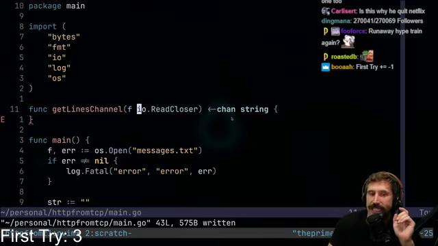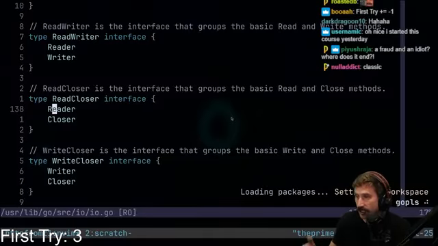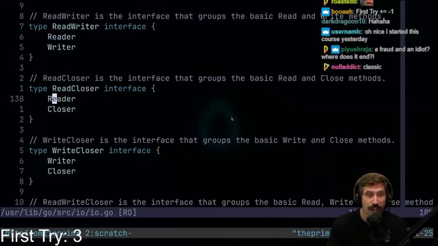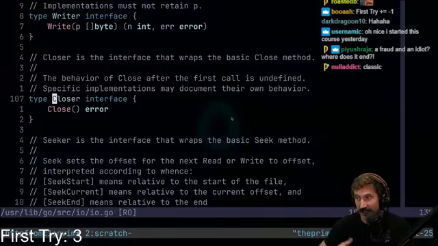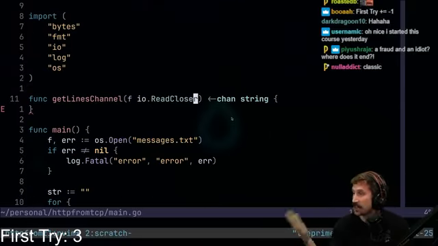Notice that we're using a ReadCloser here. For those that aren't familiar, a ReadCloser is just a reader and a closer. A reader just simply has that one function on there. A closer simply has this one function on there. That's all it is. It's just an interface with Read and Close. That is it. Nothing else.